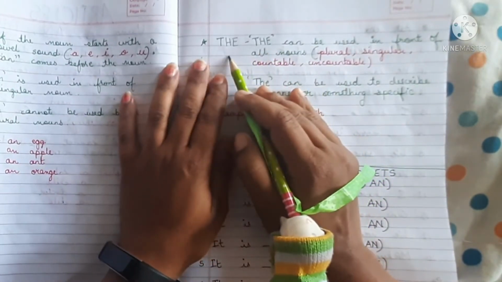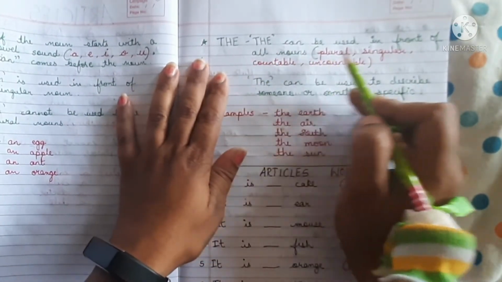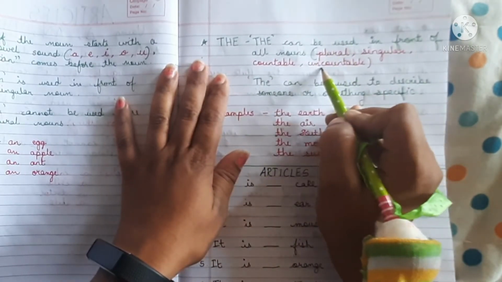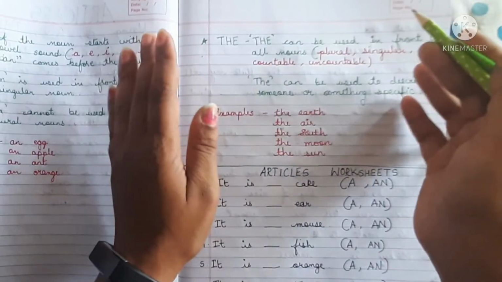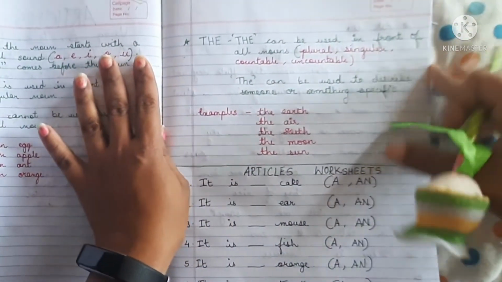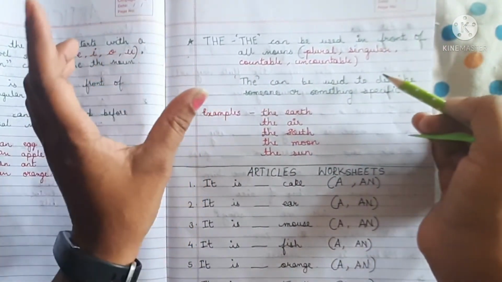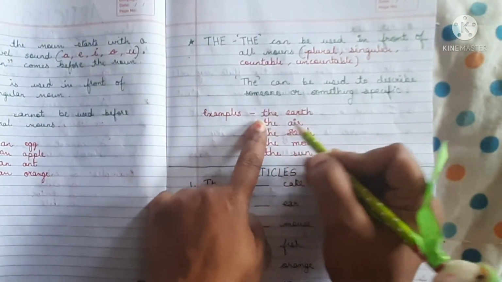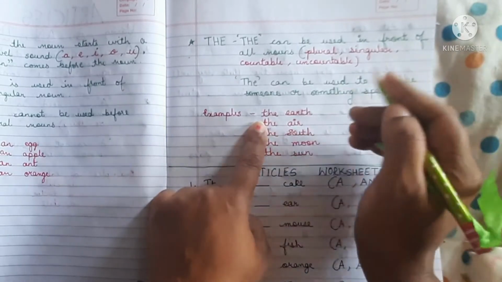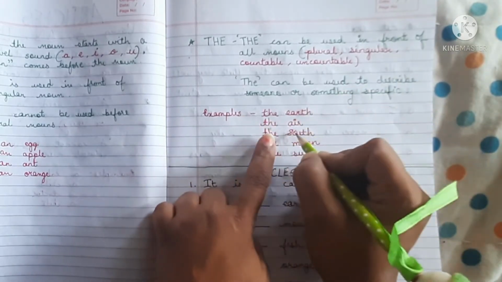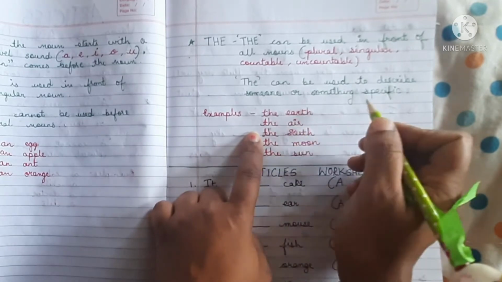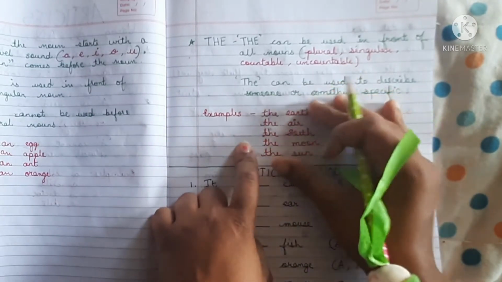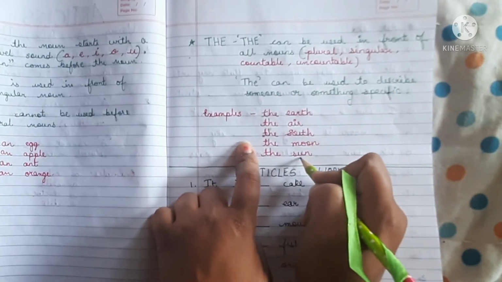The article the. The can be used in front of all nouns. It can be plural, singular, countable, uncountable, any number. Also, the can be used to describe something or someone specific. For example, the earth. There is only one earth. So, the earth, the air, the south, the north, the moon, the sun. These are all something very specific.